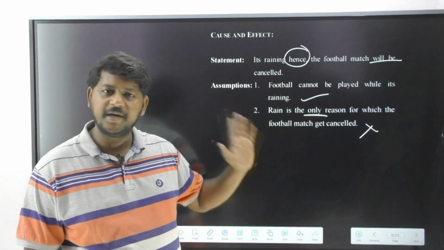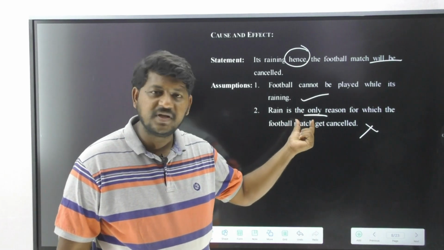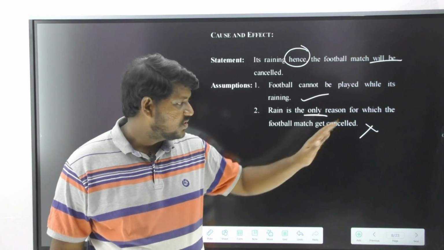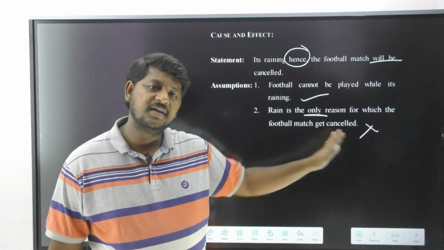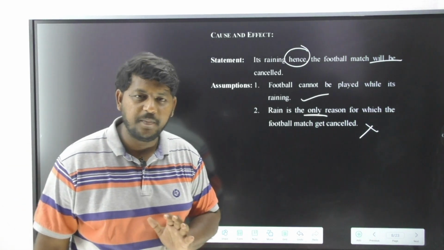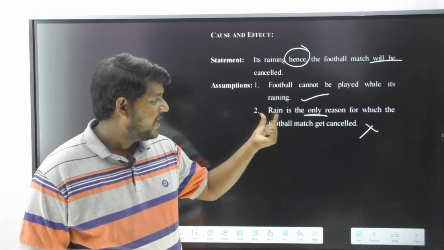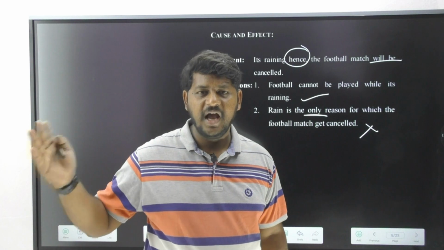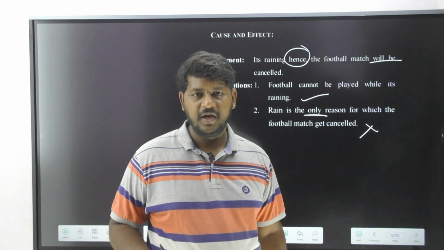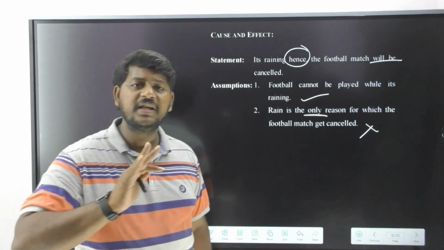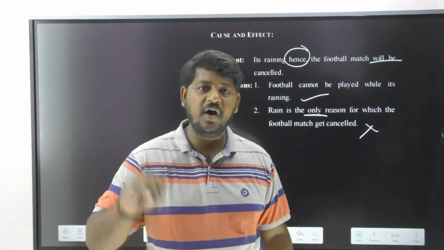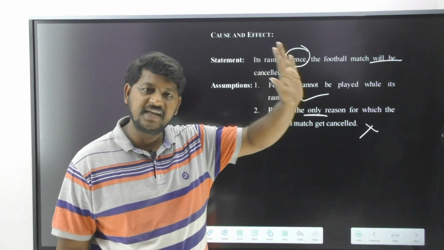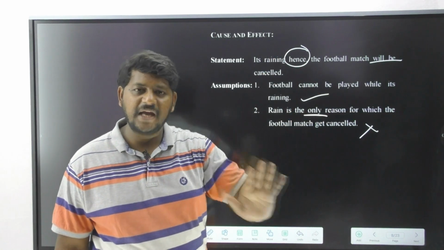Is it mentioned in the statement? No. But when it comes to the second assumption, the keyword "only" is precisely mentioned, so I can eliminate this assumption; it was not made by our speaker. Please observe, rain is the only reason? No, there will be 100 reasons for a match to be stopped. It is not the only reason. It is one of the reasons. Here it is mentioned in the same way: it is raining, so the match will be cancelled.